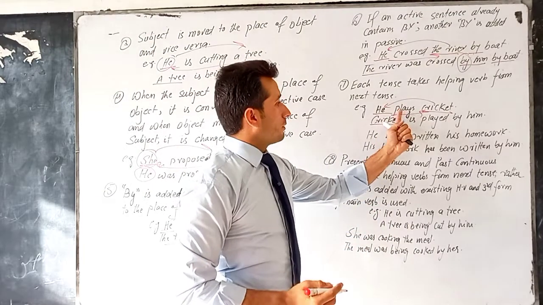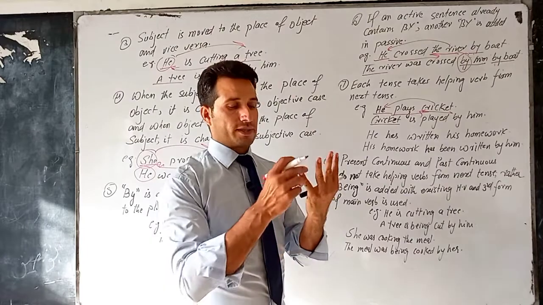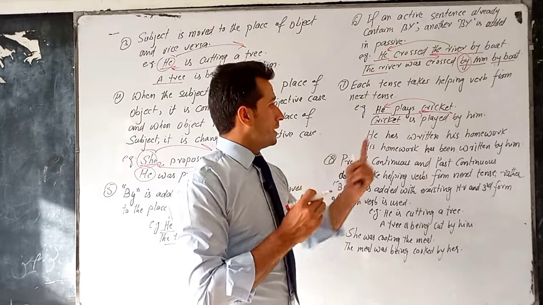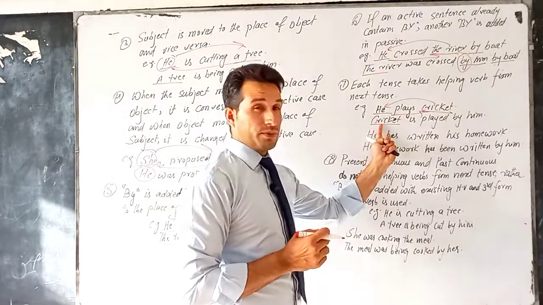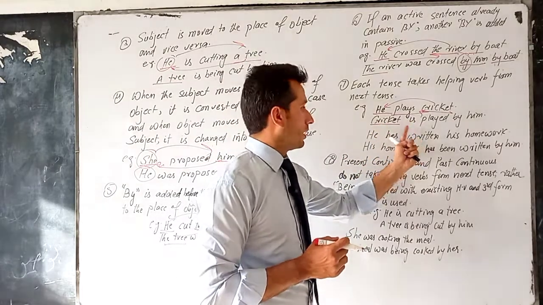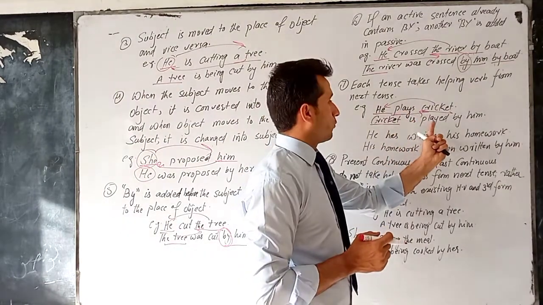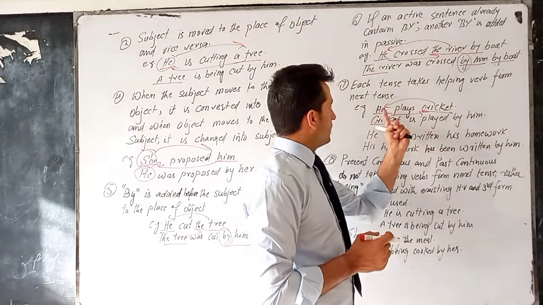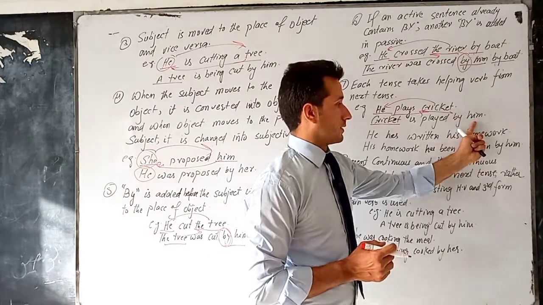Now, after present simple tense, we have present continuous, and in present continuous, we have three helping verbs: is, are, am. Here, cricket is singular, so we take is. If here the subject is plural, then we'll take are. So cricket is, and this first form is converted into third form, played. By is added, and he goes to the place of object, and it becomes him, objective case.